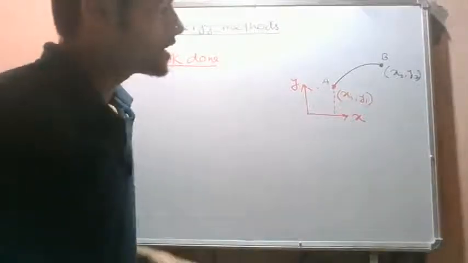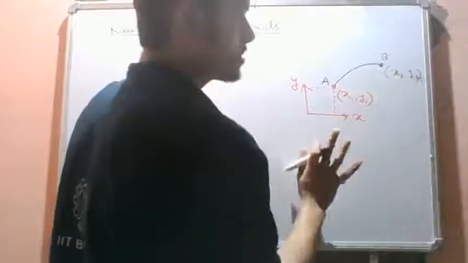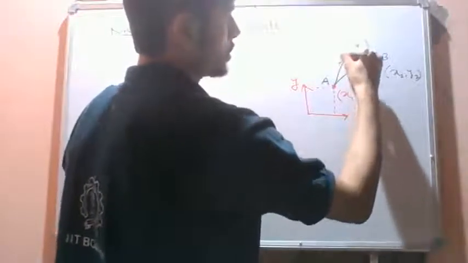Let's say through this motion we have applied some force in this direction. This is a force vector which can also vary with time.